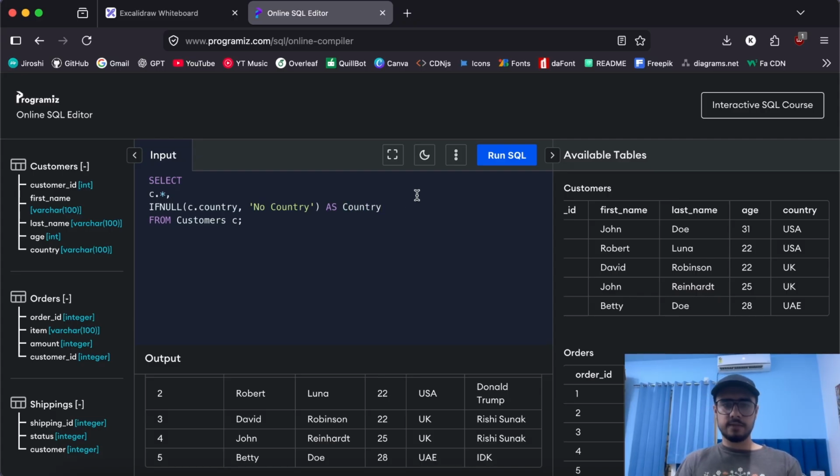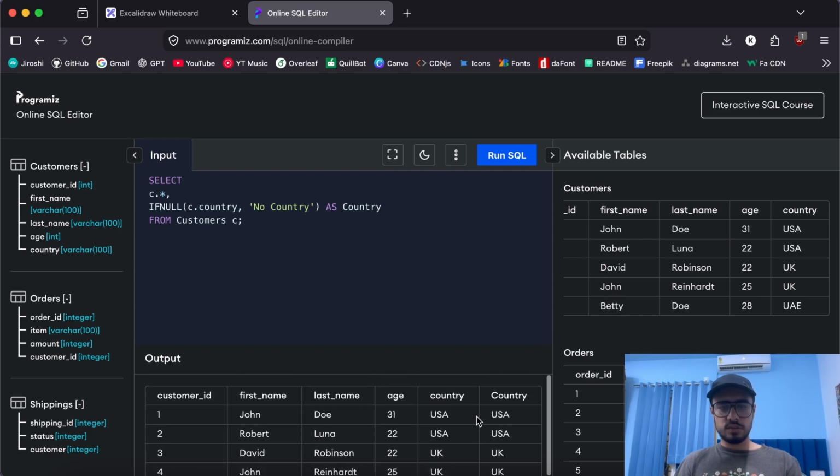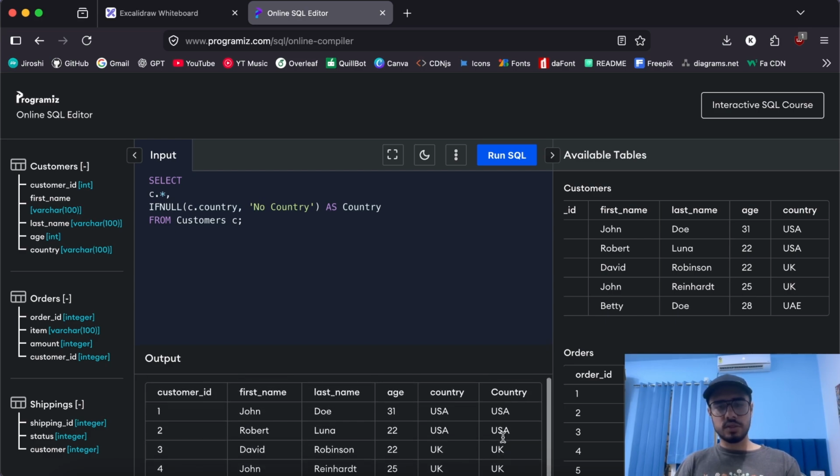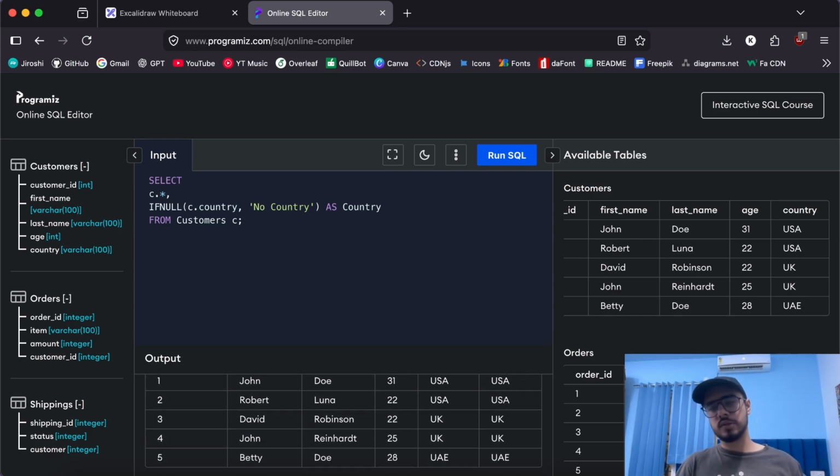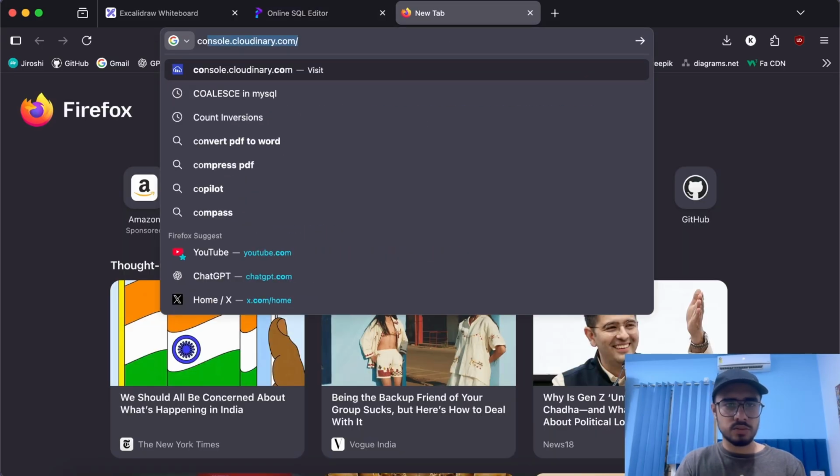If I run this again, you can see I just got all the countries, as we have all the countries available. If any one of the countries turned out to be null, it would have said no country. That's it. This comes in handy as well, so I thought why not cover it. Another function similar to IFNULL is COALESCE. I don't know how to pronounce or even spell it. Let me Google search it.